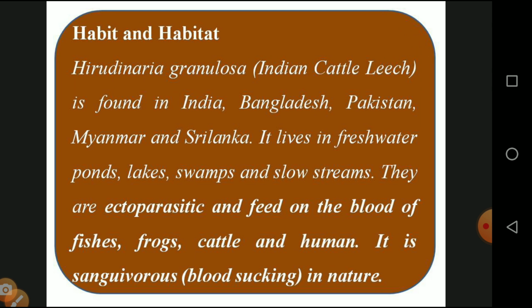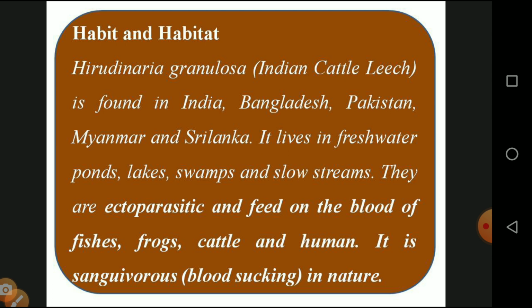And the habit and habitat of the leech: Hirudinaria granulosa is an Indian cattle leech which is found, that means available, in different countries: India, Bangladesh, Pakistan, Myanmar and Sri Lanka. They live in freshwater, ponds, lakes, swamps and slow streams.